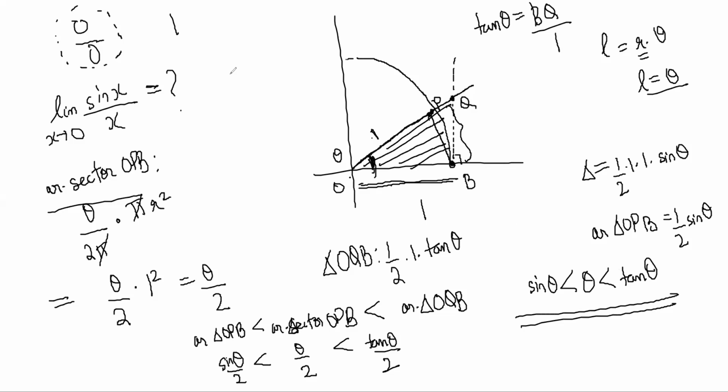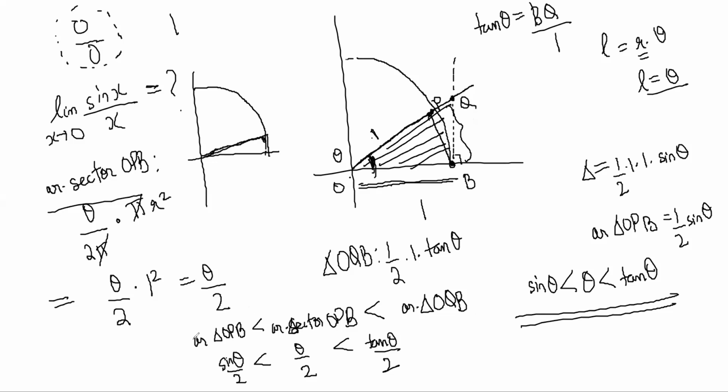Now think about something. Make this point P come really close here. So instead of point P being somewhere here, suppose P is here. Isn't everything going to come close to each other?